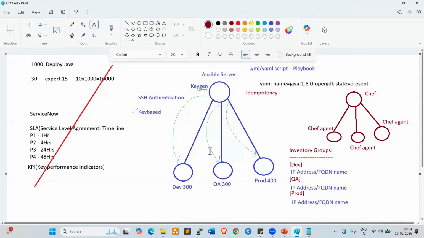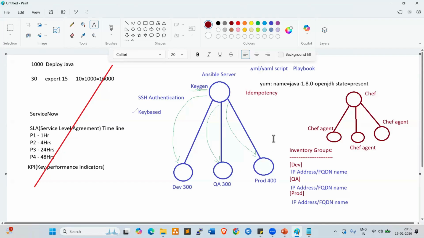But when we use Ansible scripts, playbooks, before applying onto production, first we need to test on a test environment. After that, we can apply on the prod environment. Ansible is a very advanced, very smart tool. By using Ansible, we can automate any activities, we can automate the deployments.